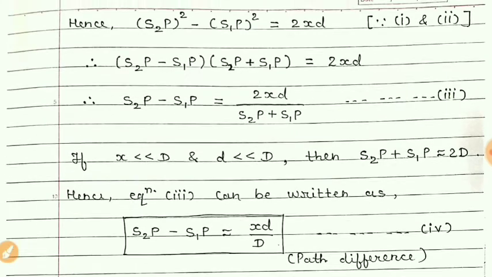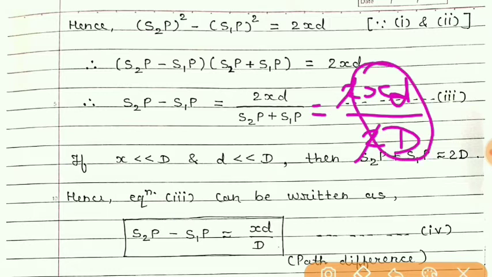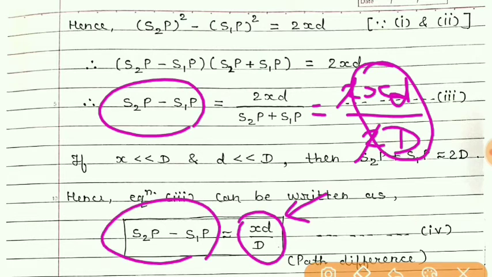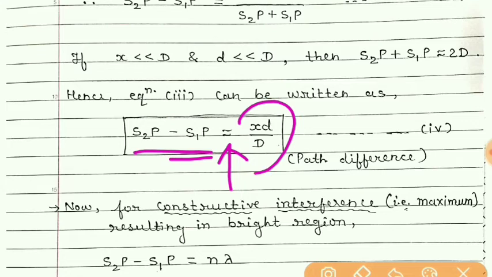So if we take this as 2D, what will happen? We will get 2xd upon 2D. So 2 will cancel. What is remaining? xd by D. And so it is here, on the left side it is the same. So now we can say that the path difference is nearly equal to xd by D.